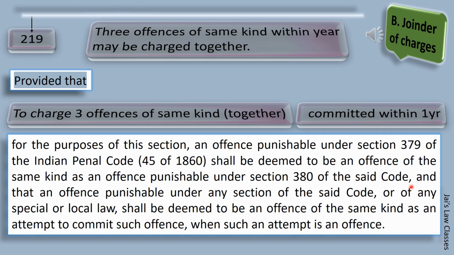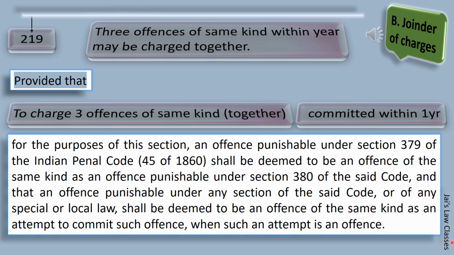And that an offence punishable under any section of the said code, again that is IPC, or of any special law or local law shall be deemed to be an offence of the same kind as an attempt to commit such offence, when such an attempt is an offence. That means when the offence is yet to be committed and when the offence is committed, they shall be tried together.